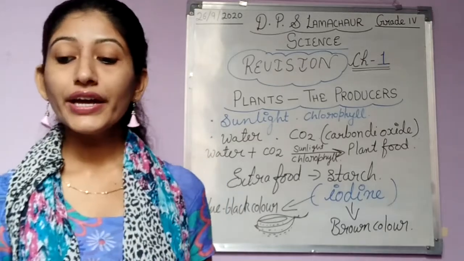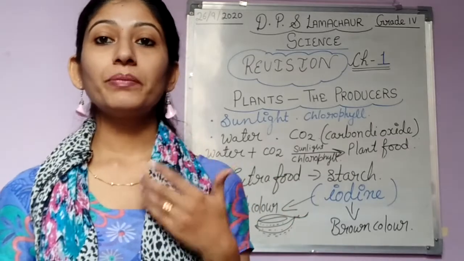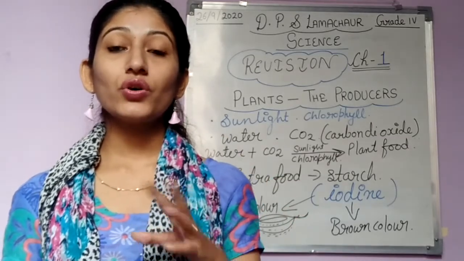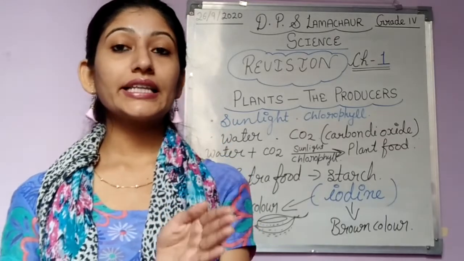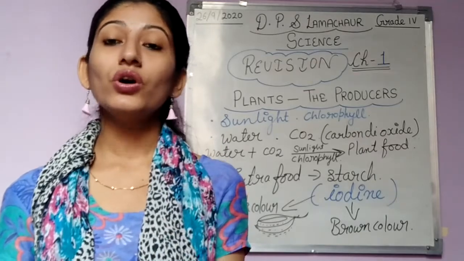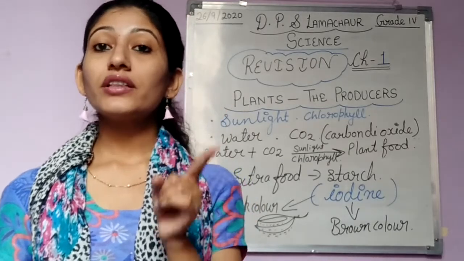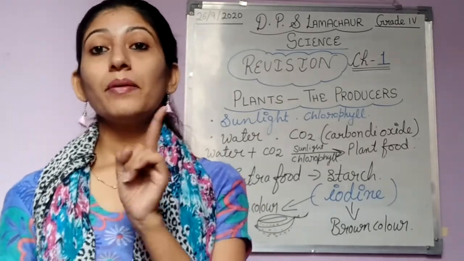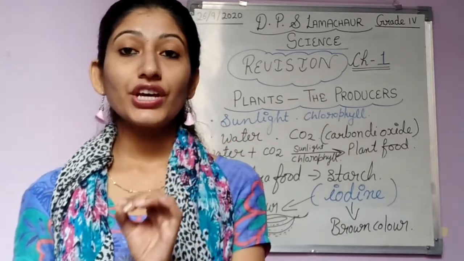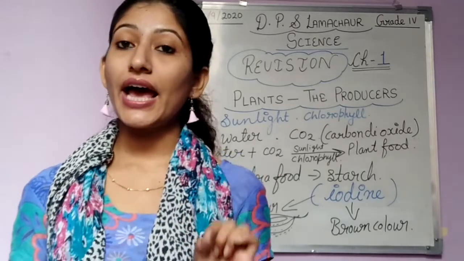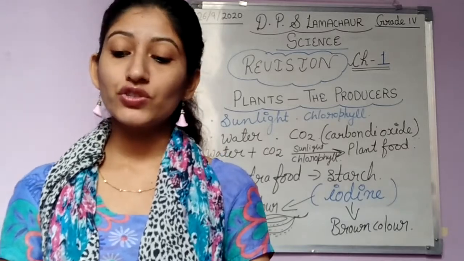Okay, so air holes on a leaf through which exchange of gases takes place. Just like when we breathe, we exchange gases, we also intake oxygen and exhale carbon dioxide. Similarly, at the time of respiration, plants also take oxygen inside and release carbon dioxide. And during the process of photosynthesis, plants intake carbon dioxide and release oxygen, and this exchange of gases takes place with the help of the air holes present on the surface of the leaf, that is called stomata.